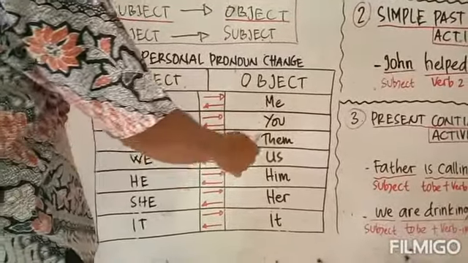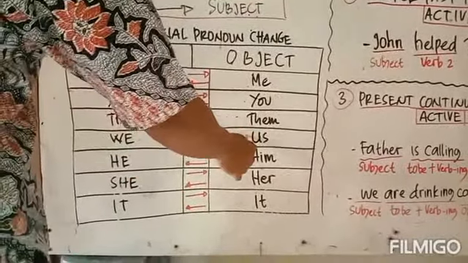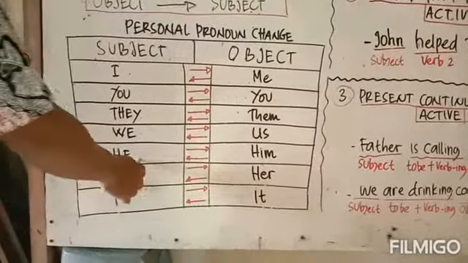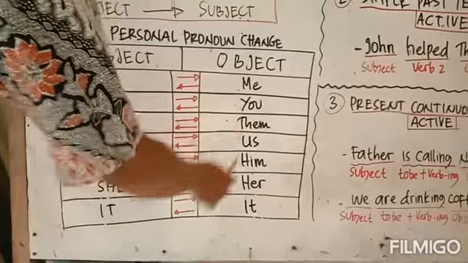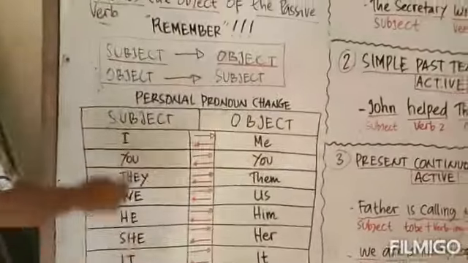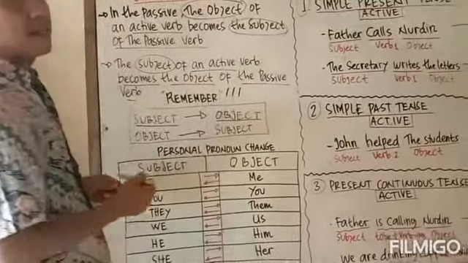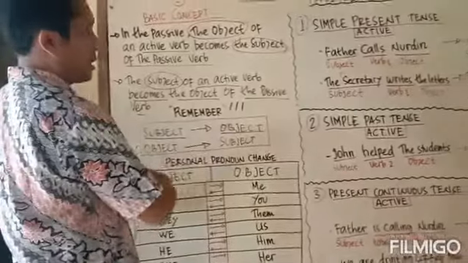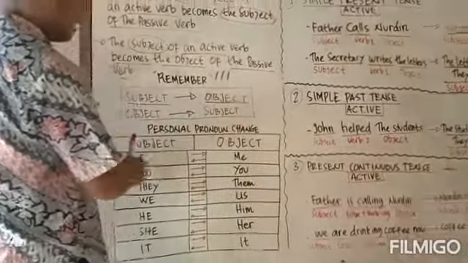They in the subject will be them in the object. We will be us. He will be him. She will be her. And it will be it. So it is vice versa. Jadi bisa kebalikannya.